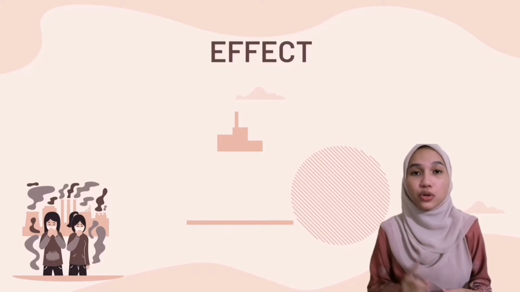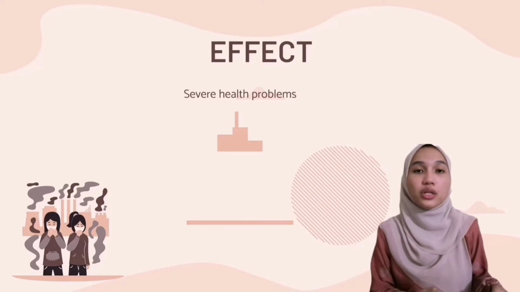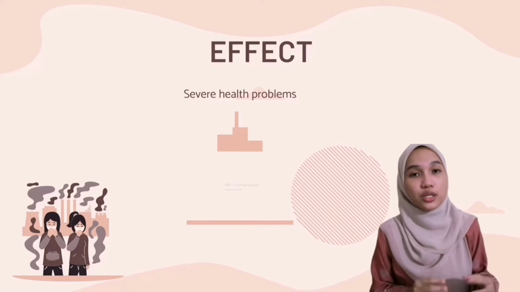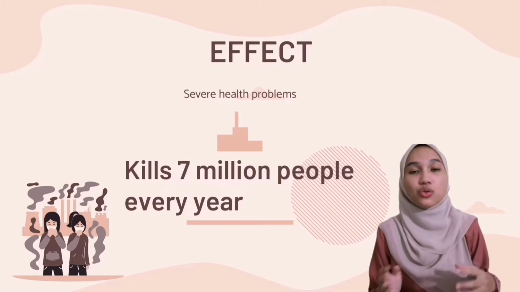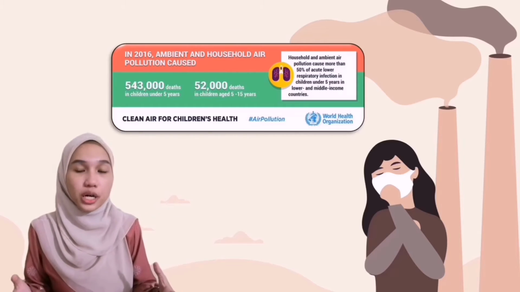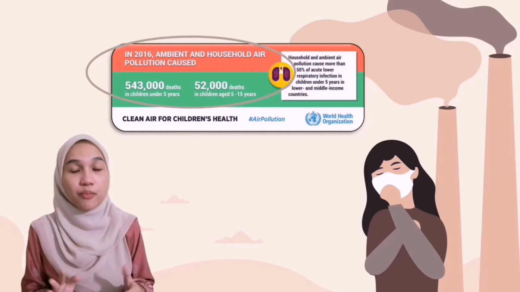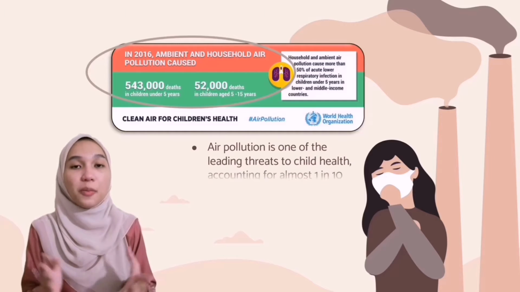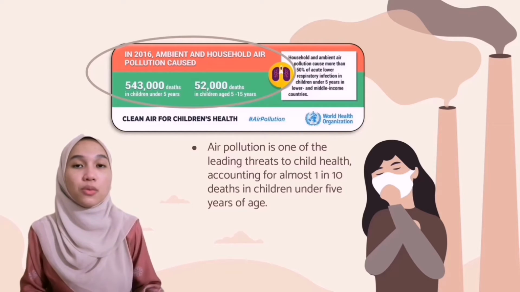One of the effects of air pollution is causing many severe health problems. Based on the World Health Organization (WHO), 7 million people die every year due to exposure to air pollution. Moreover, in 2016, 600,000 children died due to air pollution. Air pollution is one of the leading threats to child health, accounting for almost 1 in 10 deaths in children